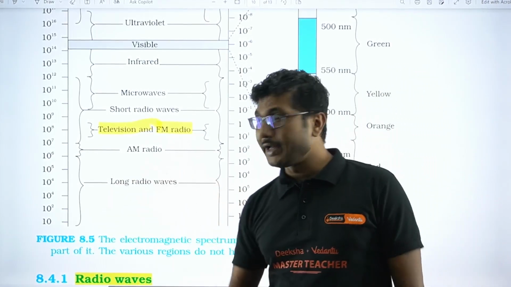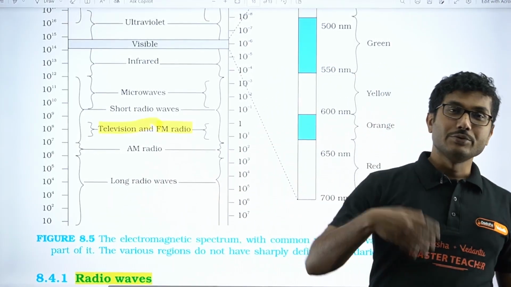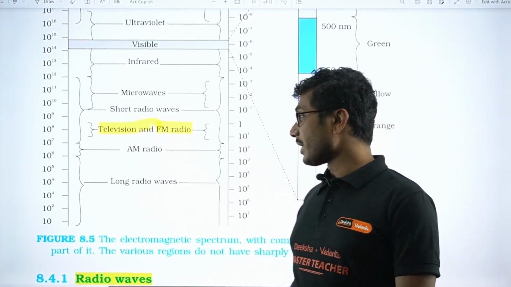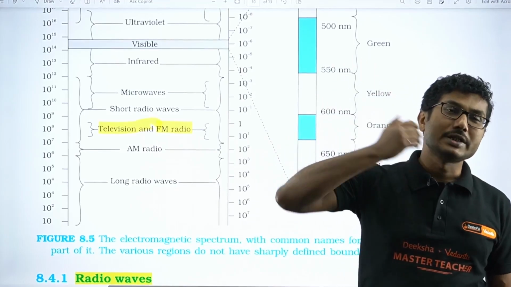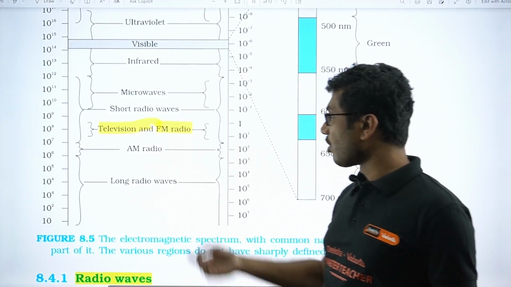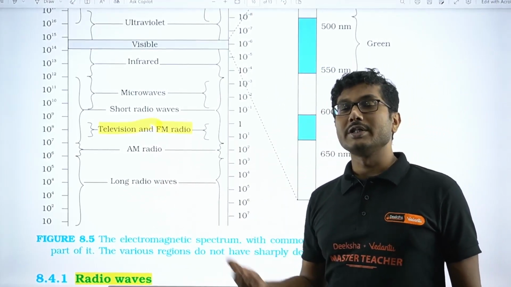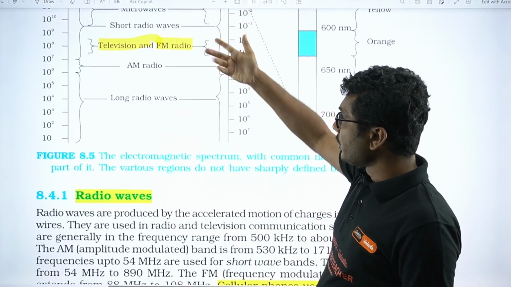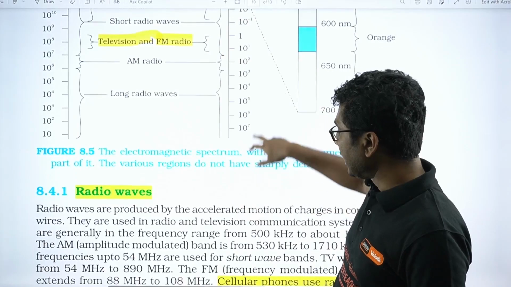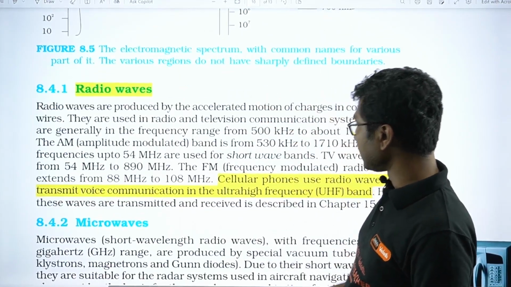Next we have long radio waves. Long radio waves are used for radar, so you can detect any distant object. They are used for long distance communication, as the name suggests. So for communication, radio waves are used. Microwaves we already know. Now let's see some other details.